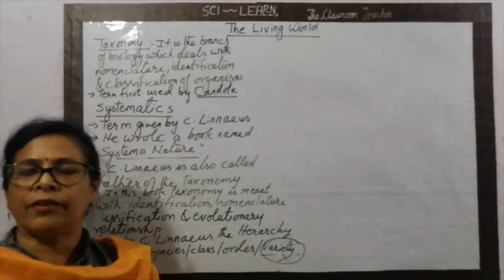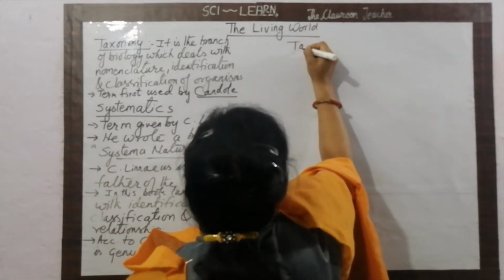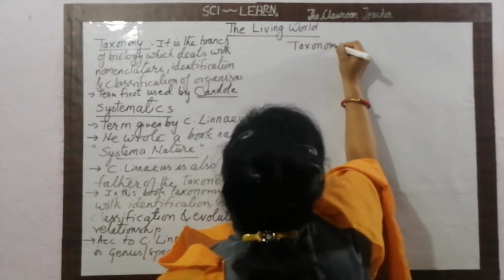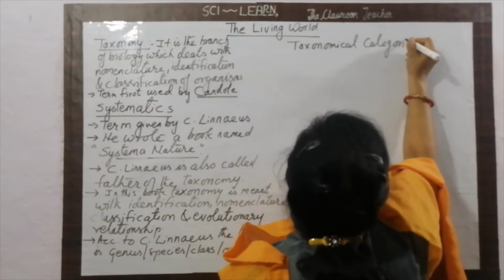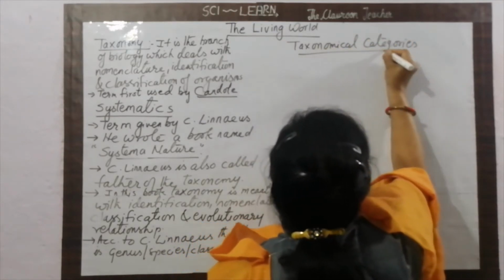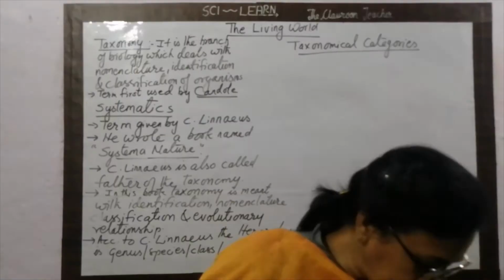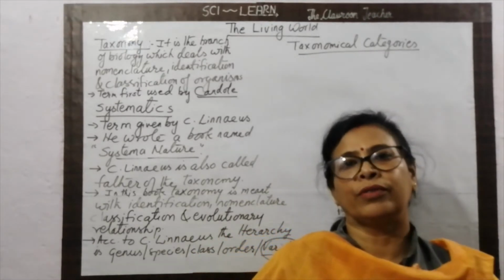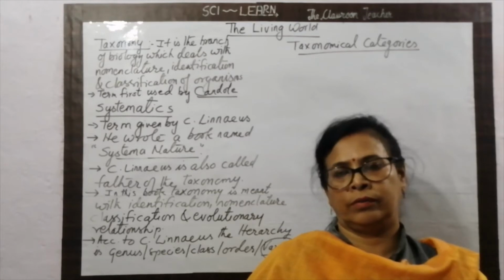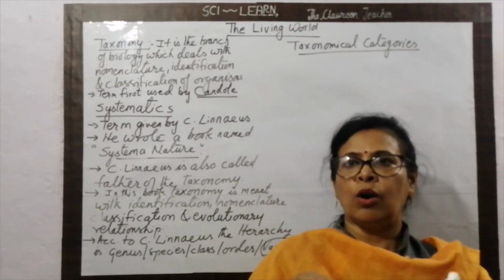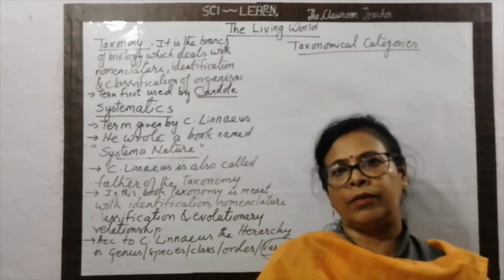Now the third thing that we have to study is taxonomical categories. What are the taxonomical categories? They are the various levels of taxonomy, and the various levels are called taxon. All the organisms of one level are related with the other levels also.